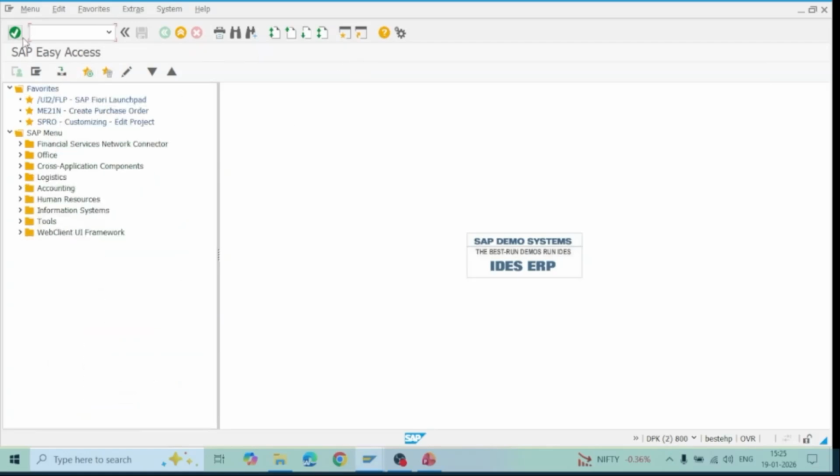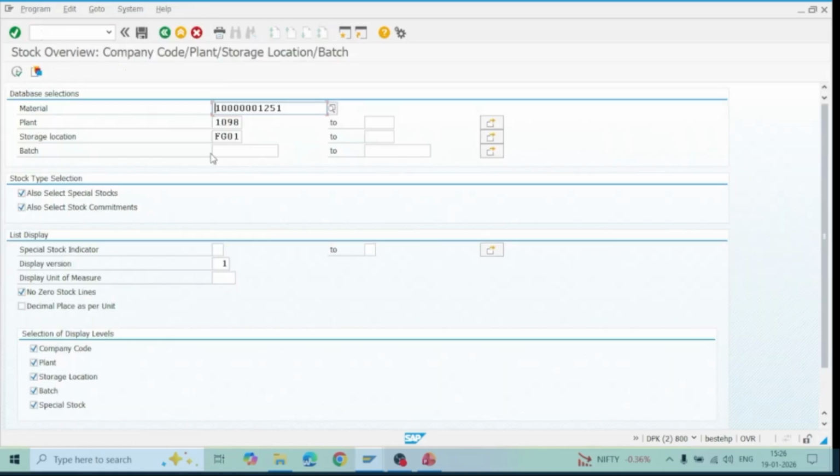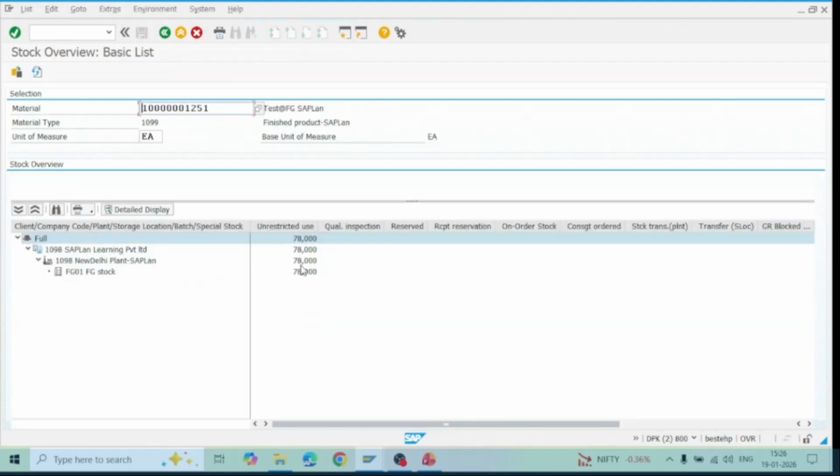Earlier the stock was 90 quantities. Now we'll check whether the stock is reduced or not. Execute. Now see here, 78 is there. Because 12 quantity is already reduced. From the 90, minus 12 is 78. Now it has been reduced.